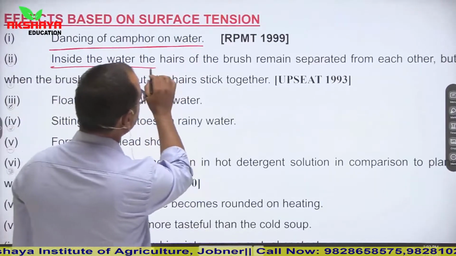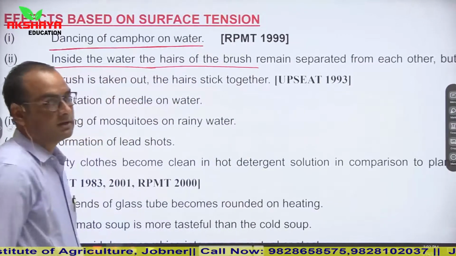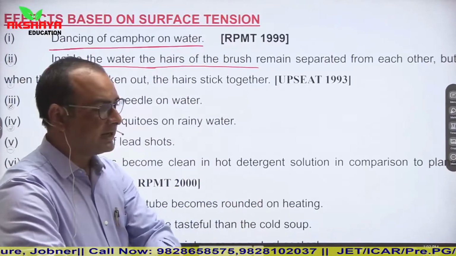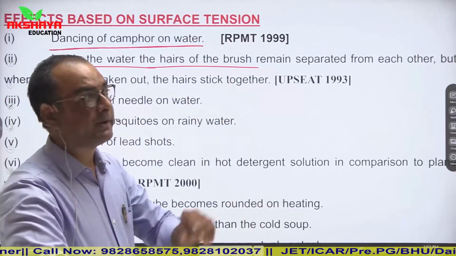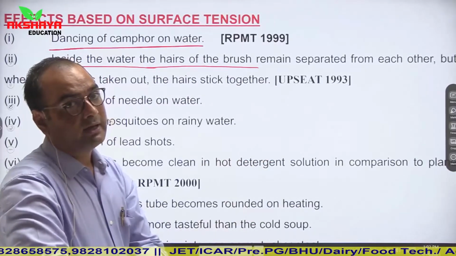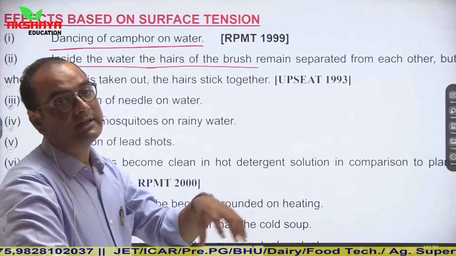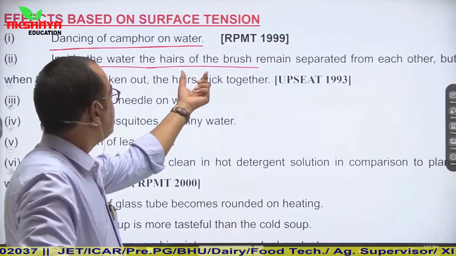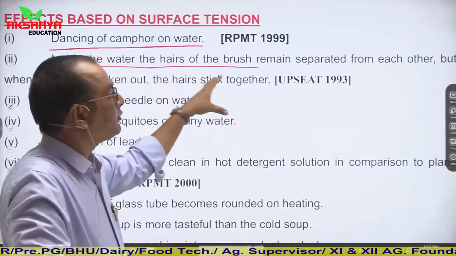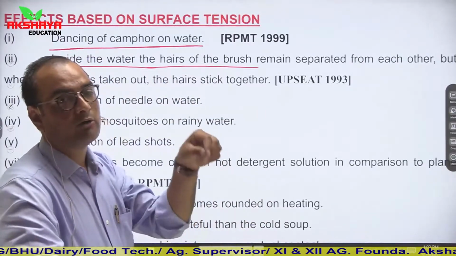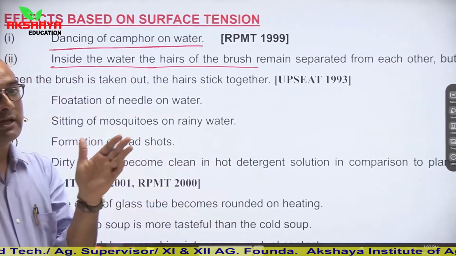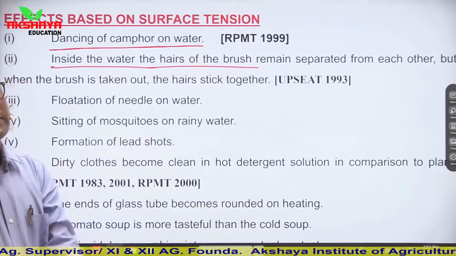Inside the water, the hairs of the brush remain separated. It is a general concept you might have seen whenever a painter comes to paint a wall and dips the brush into the color or paint. Until the brush remains in the paint, the hairs are separated from each other. But as he brings it out of the paint, the hairs combine together, or stick to each other.